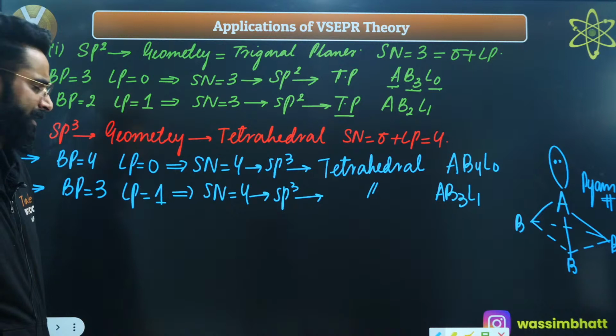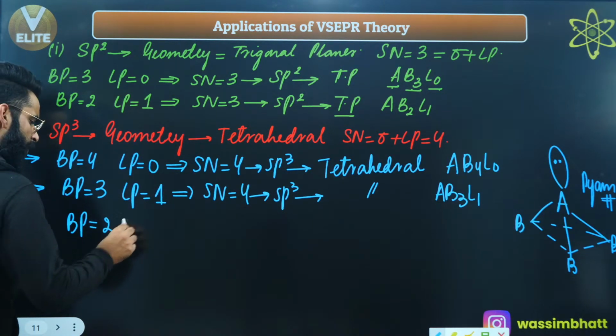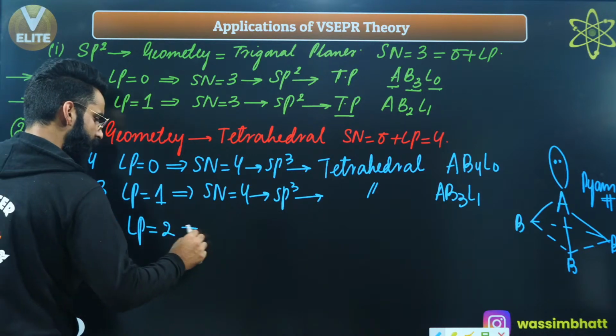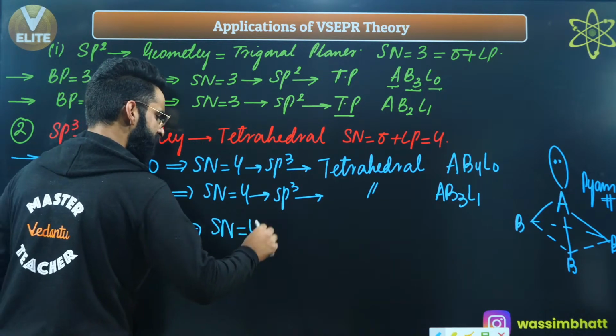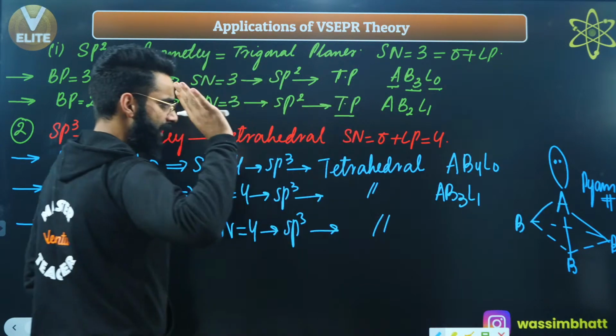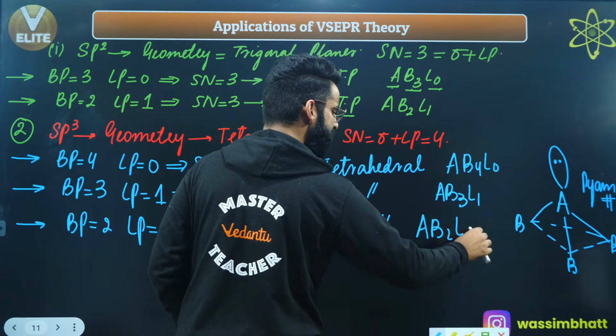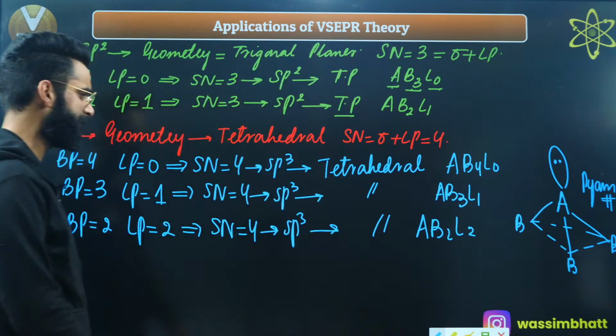Now similarly, there is one more case in which the bond pairs are 2 and lone pairs are 2. Steric number 4. If steric number is 4, hybridization is sp3, geometry is tetrahedral. But what about the shape? What about the type first of all? Type is going to be AB2L2, 2 bond pairs, 2 lone pairs, correct?